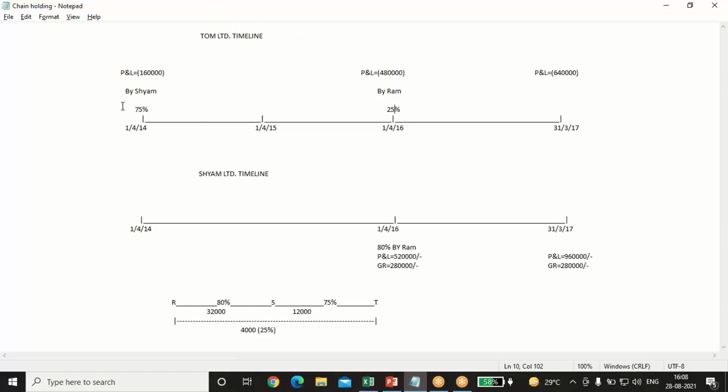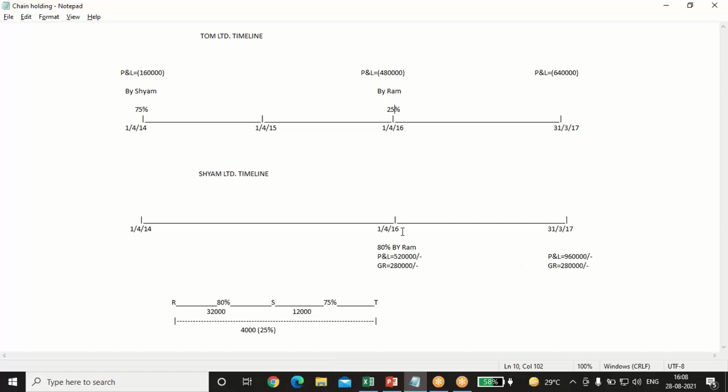If you prepare the Tom Limited timeline, that is 1st April 14, Sham has invested 75% shares in Tom Limited. At that time the P&L balance was this, and on 1st April 2016, Ram has invested 25%. At that time, the P&L balance was 4,80,000. And on 31st March 17, the P&L balance was 6,40,000. If you prepare the Sham Limited timeline, 1st April, no investment directly. Ram has made the investment on 1st April 2016, 80%. At that time, P&L and general balance were given. And on the closing date also, P&L and general balance was given.